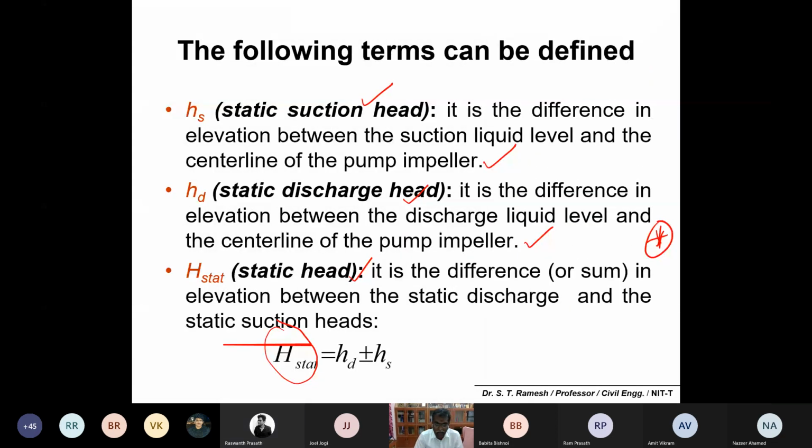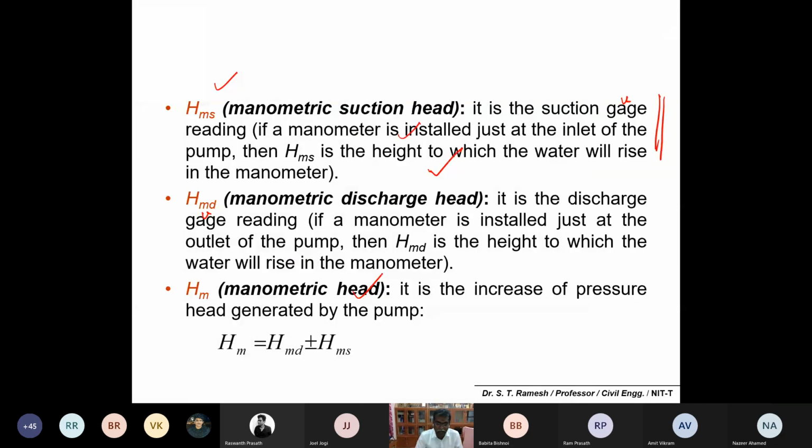Suction head is the level difference, and this manometric head or the gauge reading is again in terms of pressure. Then you can convert it into meter of water. If you use a pressure gauge, you can measure pressure in kg per centimeter square. And if you use a manometer, you may get a difference.